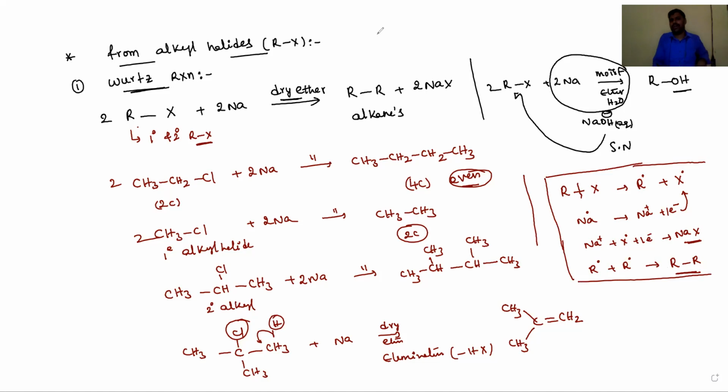Okay, dear students. Now, when the same alkyl halides, symmetrical alkyl halides, meaning 2 moles of the same alkyl halide, are involved, we get symmetrical alkanes. If different alkyl halides are involved, how many products will form, and what is that reaction called? Let's see, dear students. That is called the cross-Wurtz reaction.